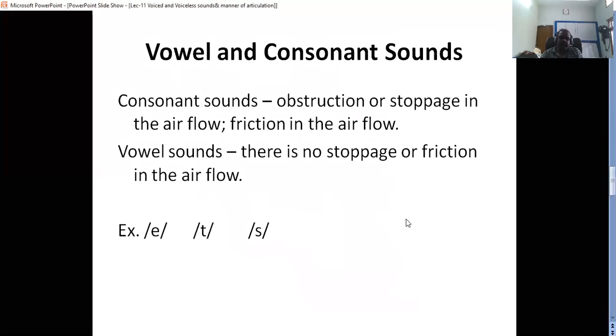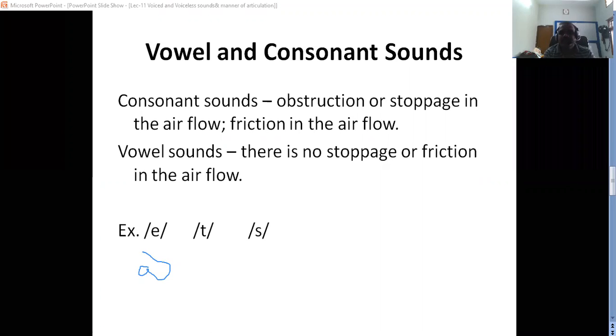Right. So, consonant and vowel sounds. What is the difference between consonant sounds and vowel sounds? In consonant sounds, there is obstruction or stoppage, and in vowel sounds, there is no stoppage and no friction in the airflow. For example, this is pronounced as the sound a. When you pronounce the a sound, there is no friction and no stoppage.